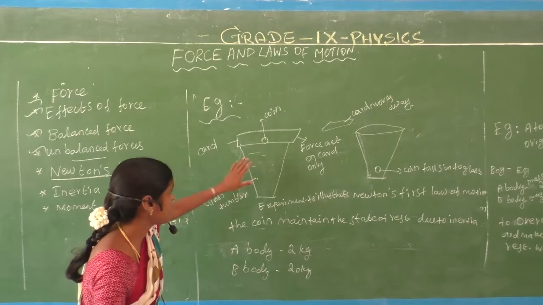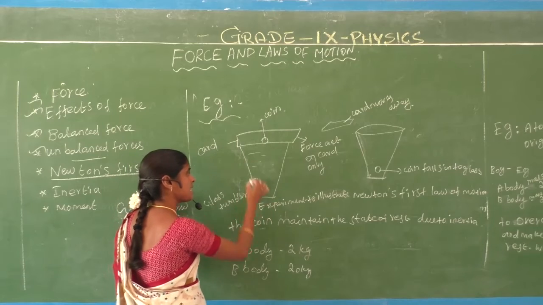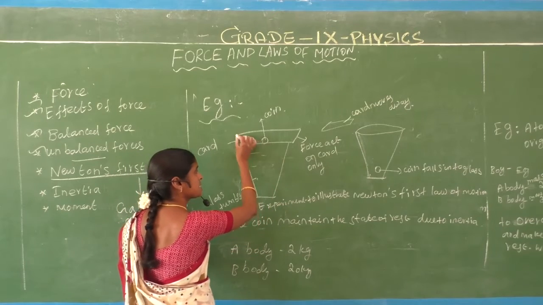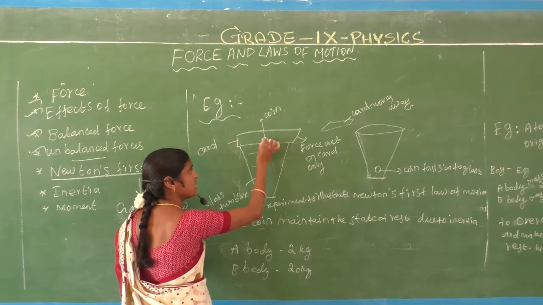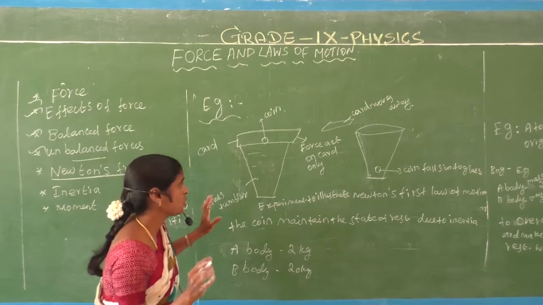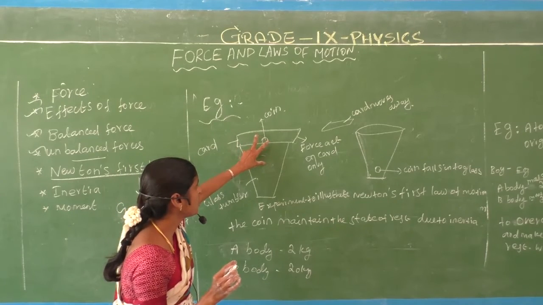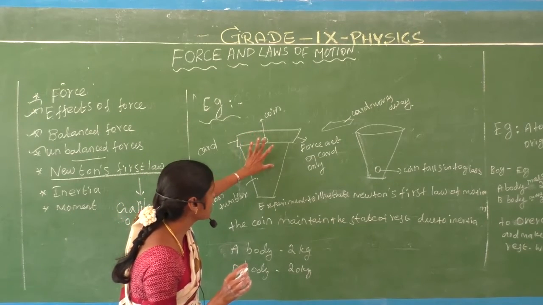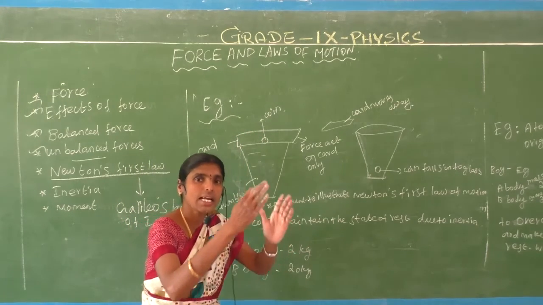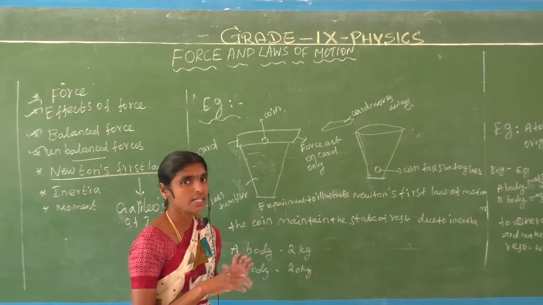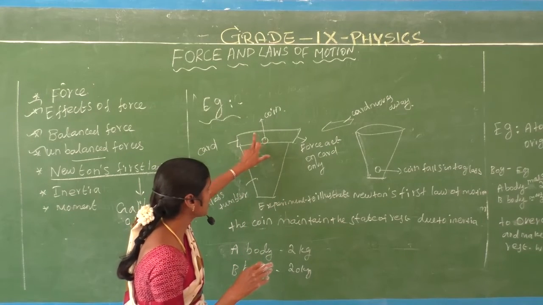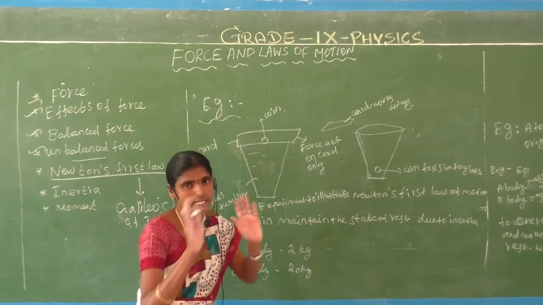Already the coin is at rest. Here is the glass tumbler, the cardboard and the coin. Both the cardboard and the coin are at rest.